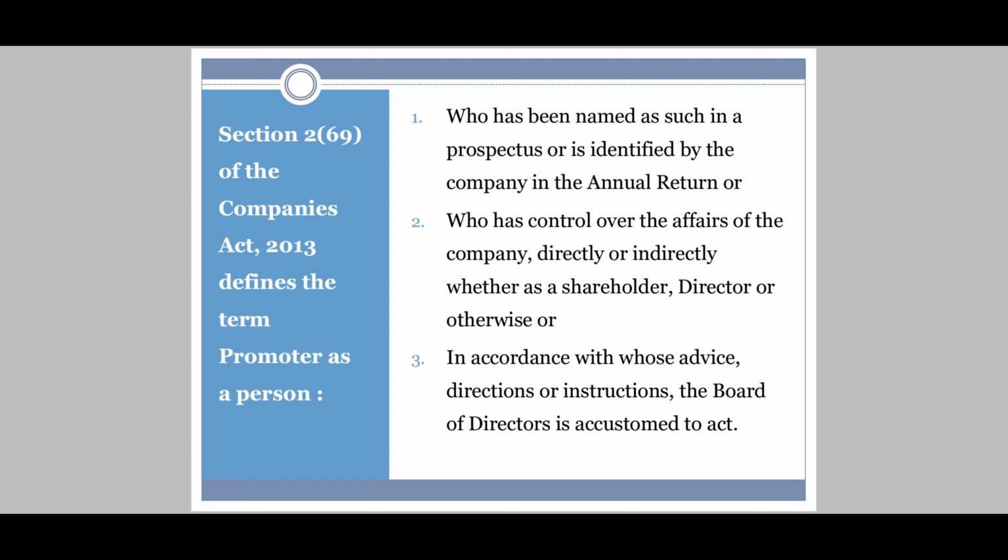Secondly, a person in accordance with whose advice, directions or instructions the board of directors is accustomed to act. That means a promoter can be a person who directs or instructs the board of directors to work accordingly.